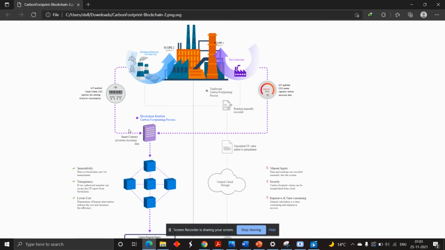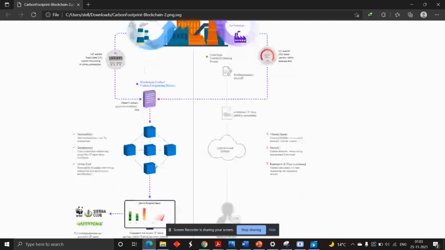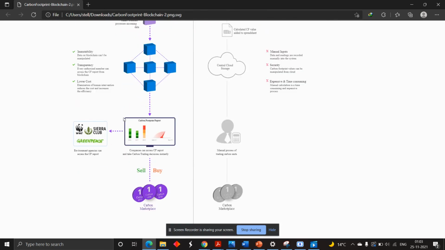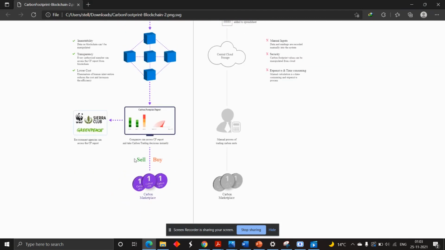Now we introduce a blockchain based footprint solution. The fuel consumption and other data will be directly captured by IoT monitors, and power consumption by IoT monitors and smart meters. All this data can be stored in the blockchain using the smart contract logic as we discussed before. The features of blockchain like immutability, transferability and lower cost are there. Once this is created, carbon footprint ledgers can be created in real time without any hassle, and the user can start using them for carbon marketplaces.